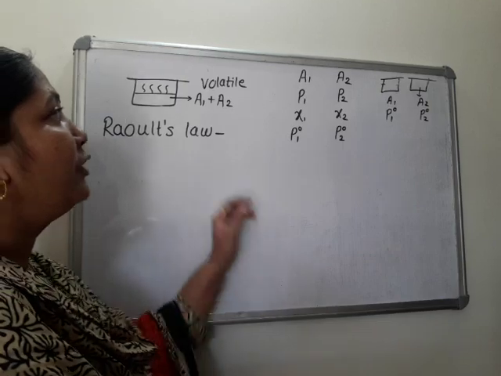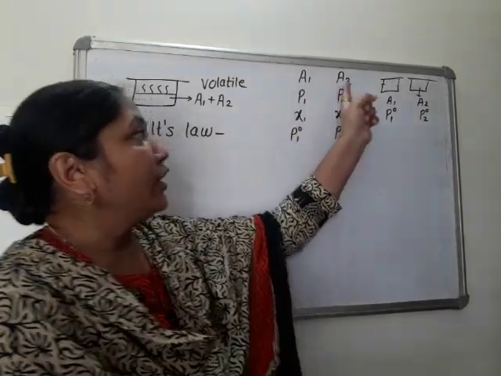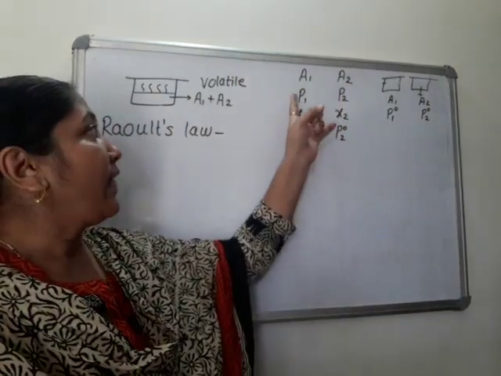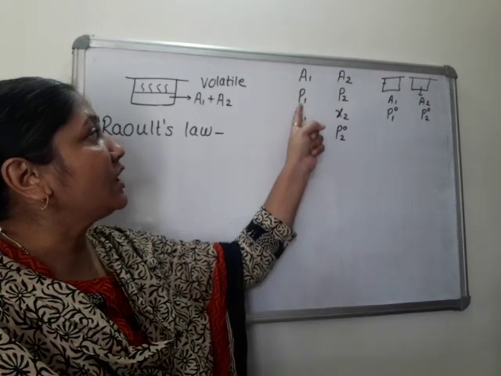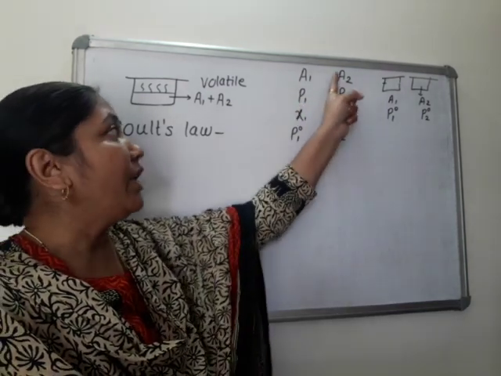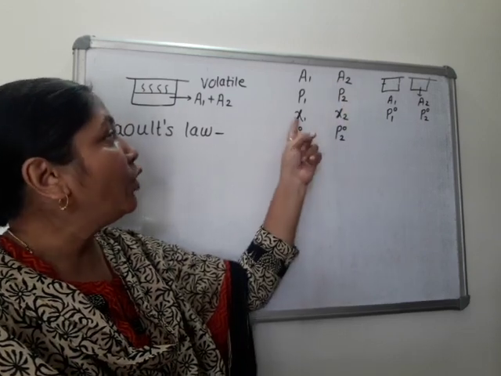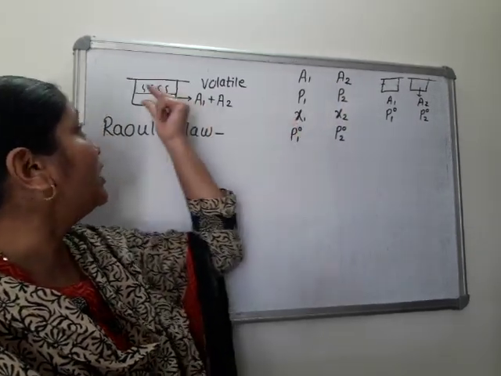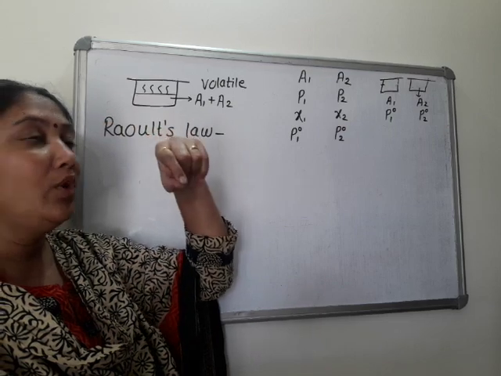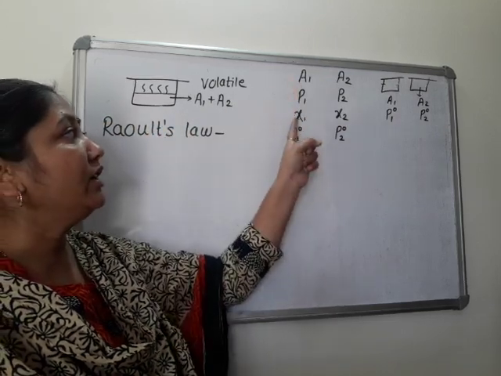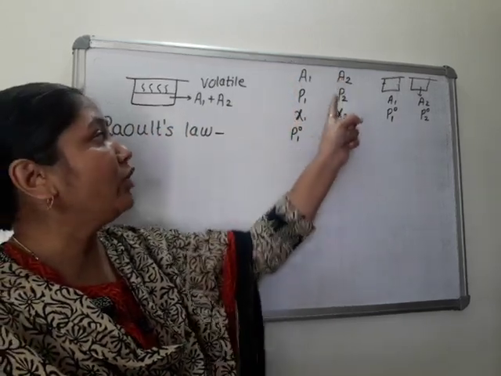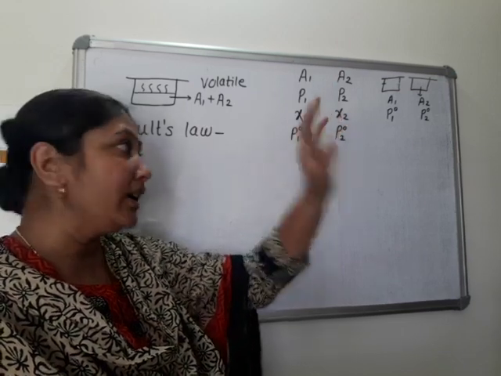Whatever I have written here, A1 and A2 both are volatile components. This is the partial pressure exerted by A1, P1. Partial pressure exerted by A2 is equal to P2. Mole fraction of A1 in the solution is X1. Mole fraction of A2 in the solution is X2.